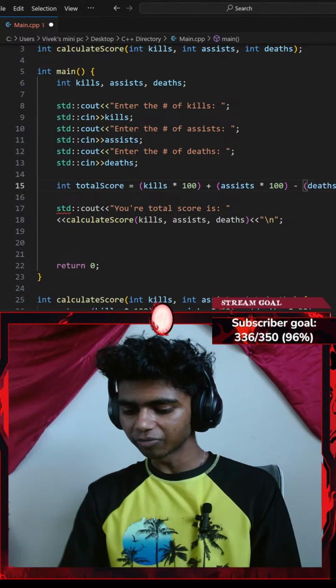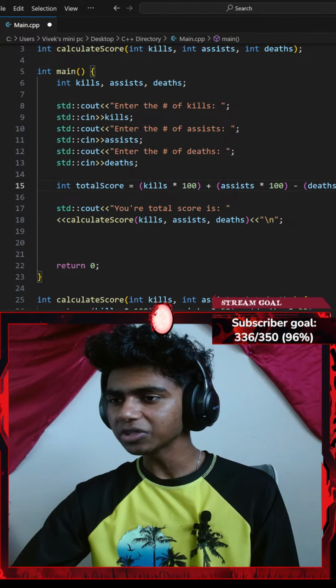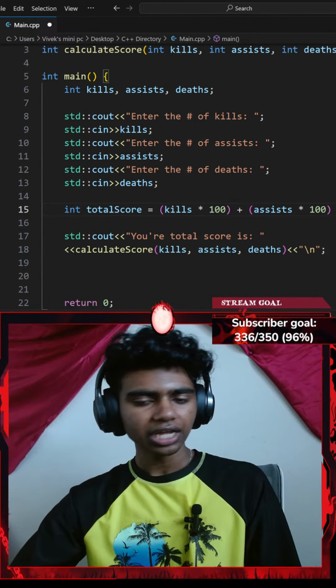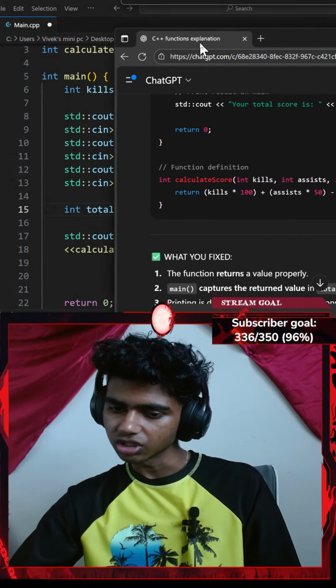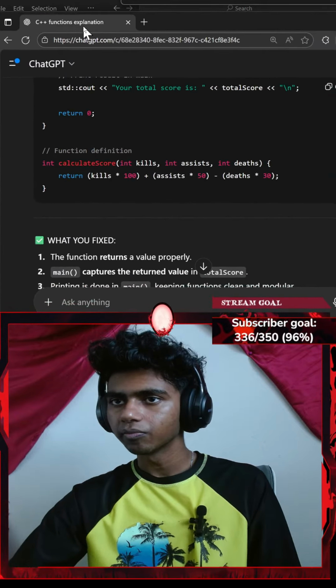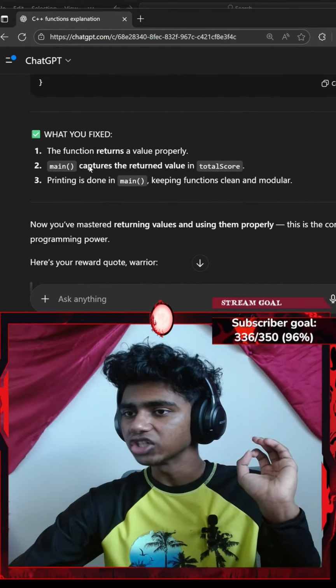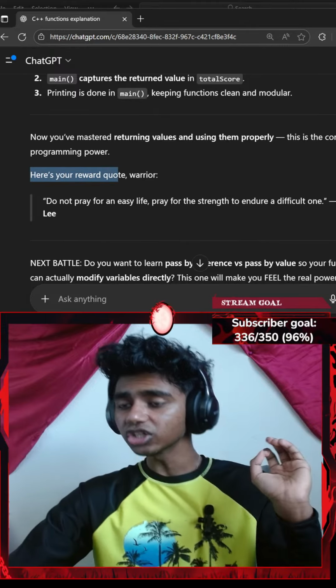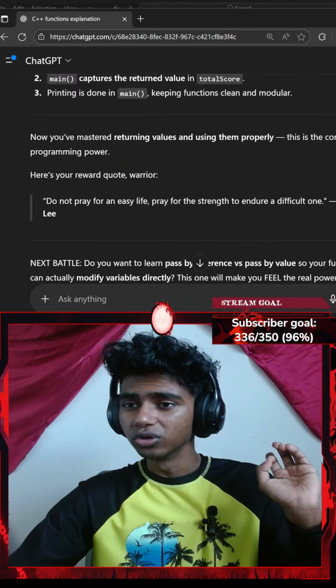This is honestly pretty basic level stuff, but I feel it's pretty useful as well. That said, let me get sensei ChatGPT here. "There's no need." Oh, I see. Okay, what you fixed: the function returns a value to the... "Here's your reward quote, warrior."